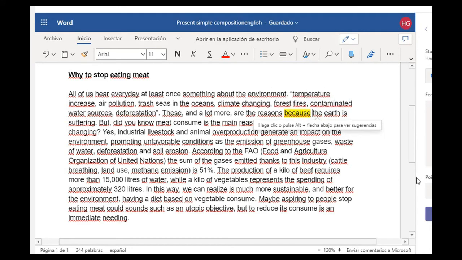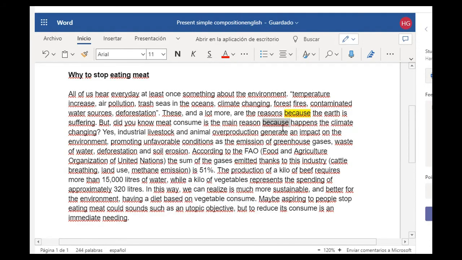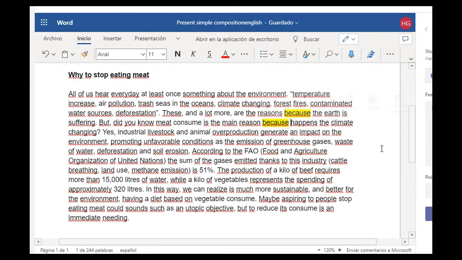Don't forget that because is for answering a question that says why. In the expression in English, we say why. These are the reasons why. Like these are the causes of something. Okay. So I think I saw the same mistake here, because, and it has to be why as well.